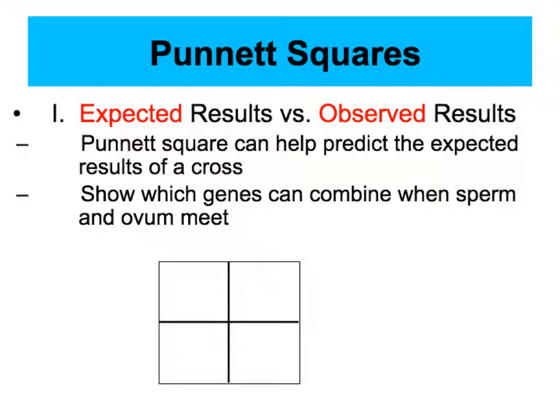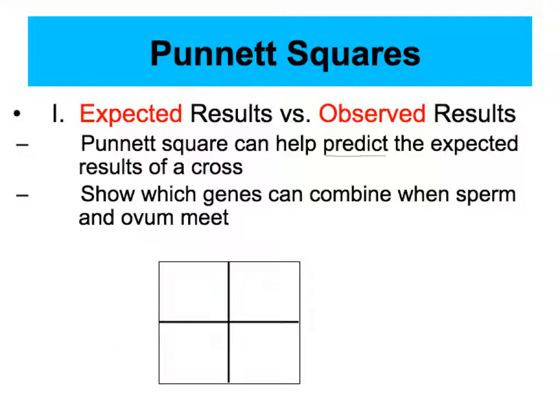With Mendel's observations in mind about pea plants, we can apply that to most individuals and look at inheritance patterns that are produced through sexual reproduction. So we use this tool called a Punnett square. And we'll run an example here in a moment to show you how that process can work for a number of different examples. One of the concepts that we want to help get across is this idea that a Punnett square can help predict the expected results of a cross. We're going to make some predictions, and we can be fairly accurate on the results that we predicted.